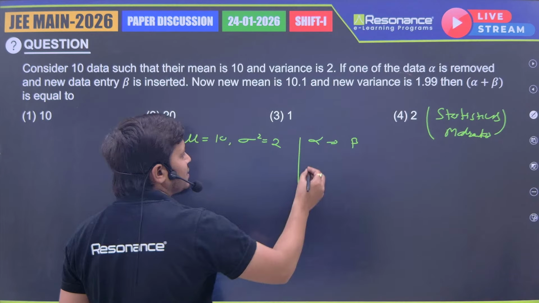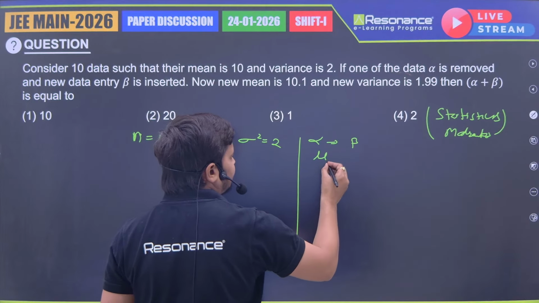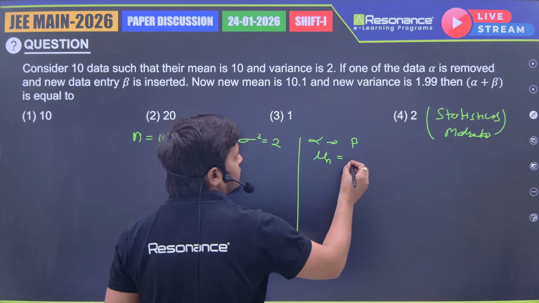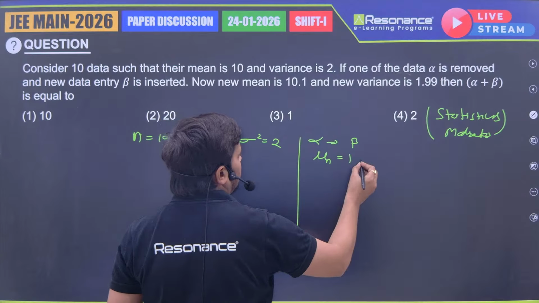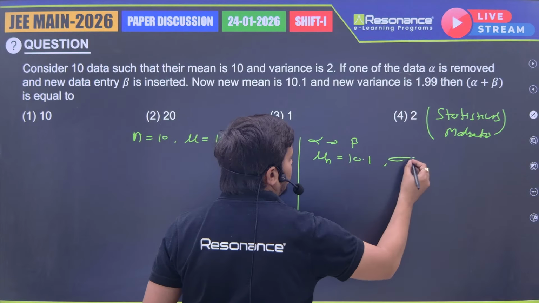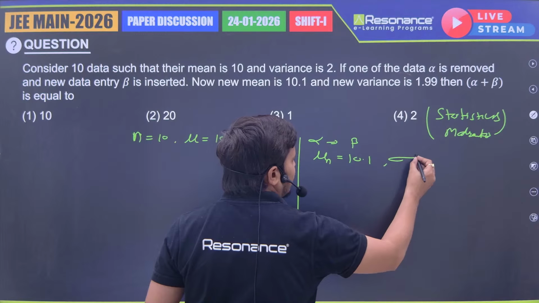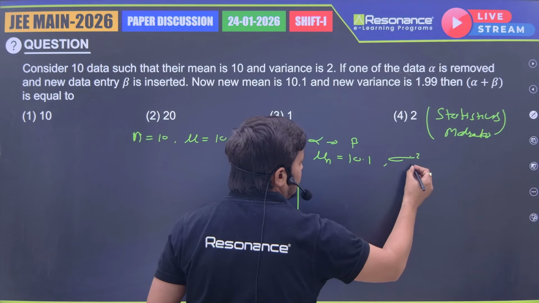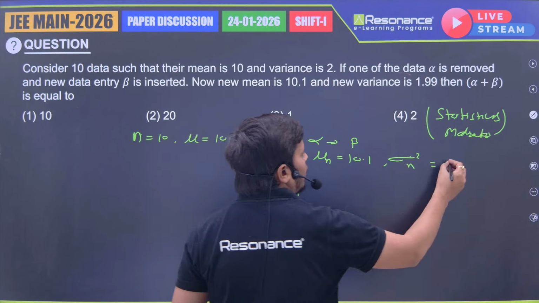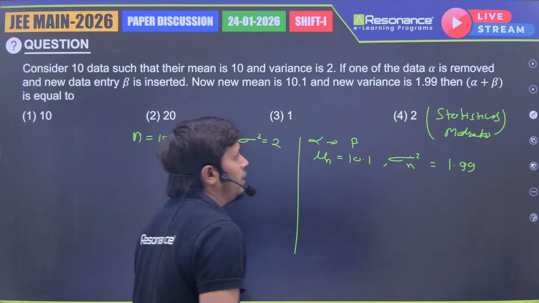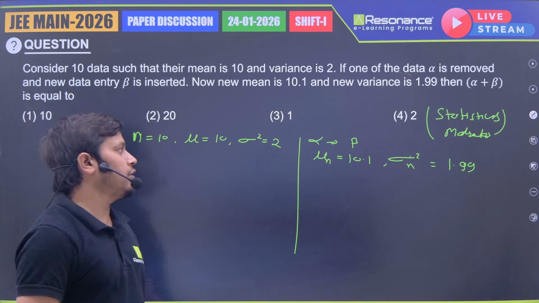So in this case, the new mean mu n is equal to 10.1, and the new variance sigma square n is equal to 1.99. Now what we need is the value of alpha plus beta.